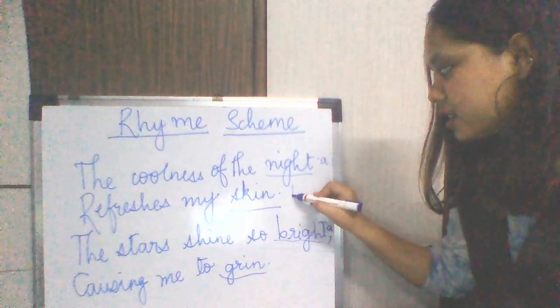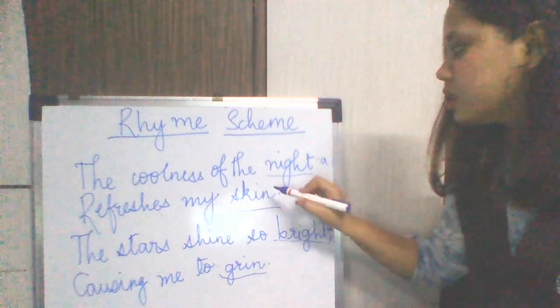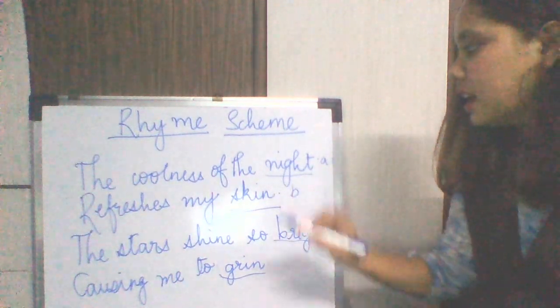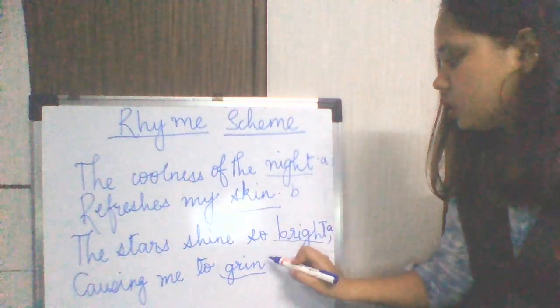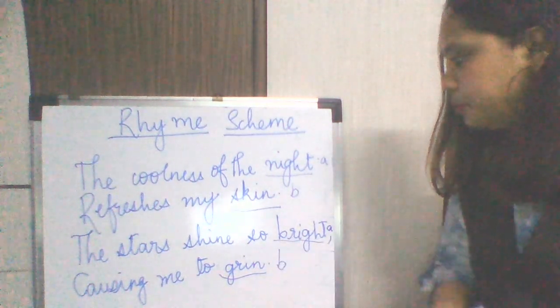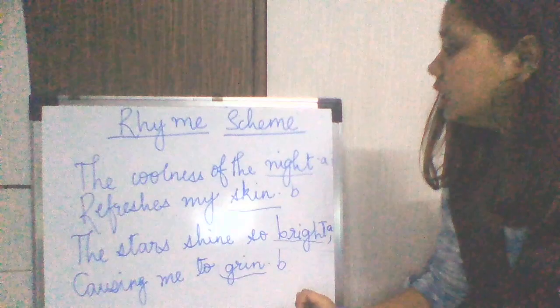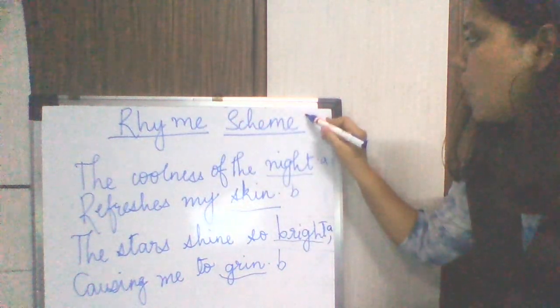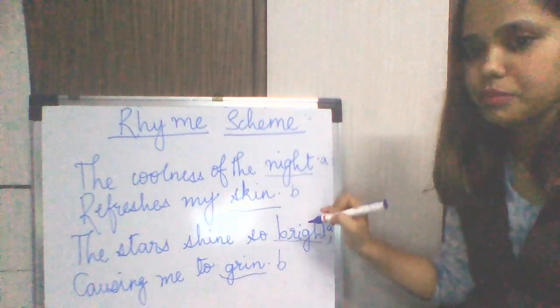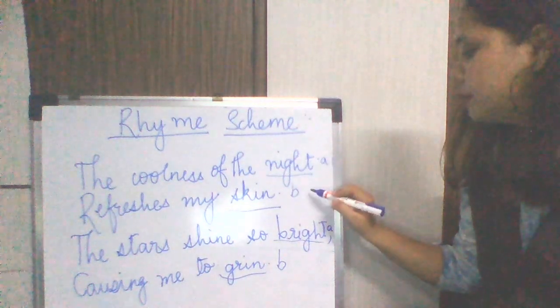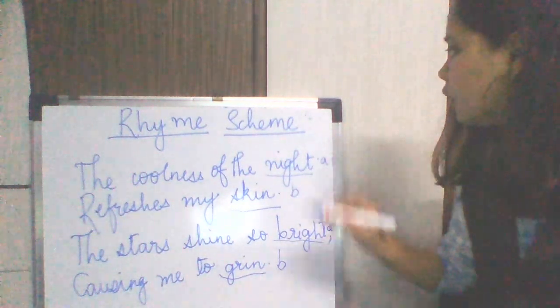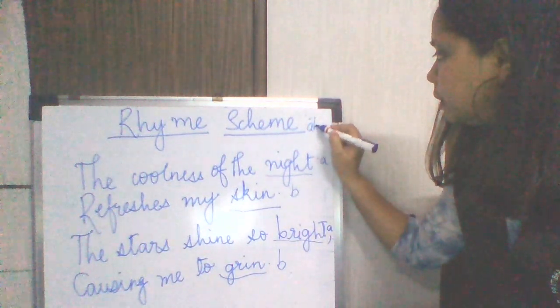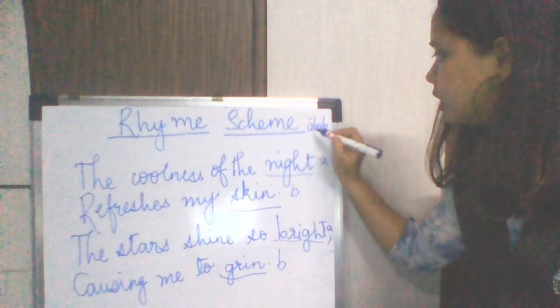Yes, you guessed it right, it will be B. So if skin rhymes with grin and skin is B, grin also becomes B. So what will be the rhyme scheme of this poem? The rhyme scheme will be A, B, A, B. A, B, A, B.